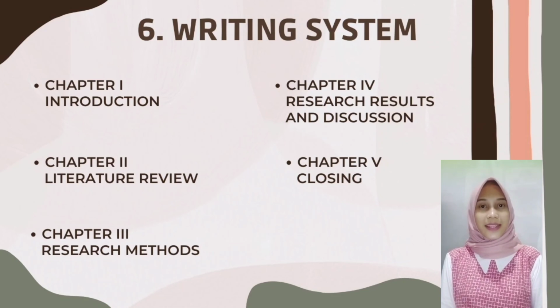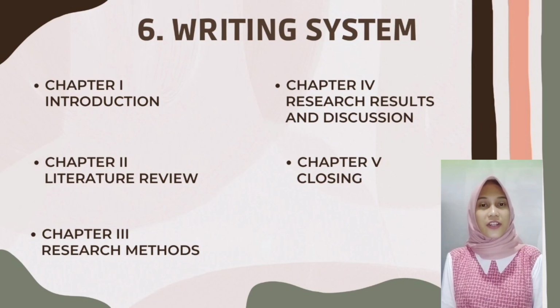For systematic writing in this study there are 5 chapters. Chapter 1. Introduction. This section consists of background, problem formulation, purpose of writing, benefits of writing, and writing systematics. Chapter 2. Literature review. This chapter contains definitions related to the cost of goods manufactured using the job order costing method. Chapter 3, Research Method. This chapter contains research methods, data classification, data collection methods, and writing methods.